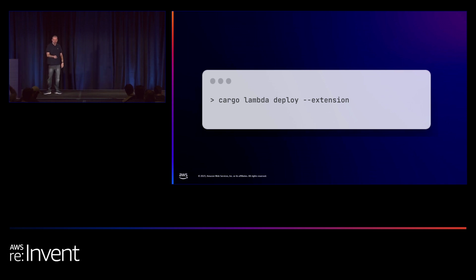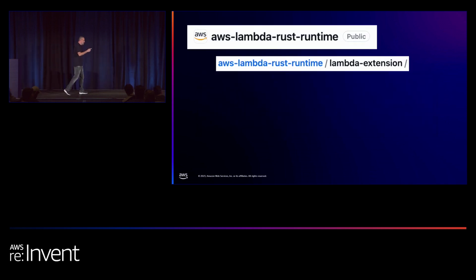As simple as that. So if you remember, I told you that an extension has its own lifecycle and its own API that it needs to interact with. It means that an extension also has its own runtime. Very similar to how we've developed our Rust Lambda, we need to do something very similar for our extension. We need to write a runtime, and we need to write a handler for the extension. And again, we're doing it in the same code. No need to develop a runtime from scratch. We can use a crate that AWS provides for us, code that is ready.